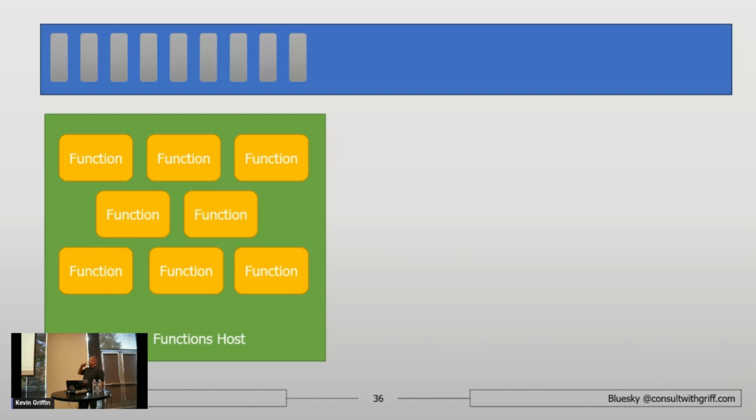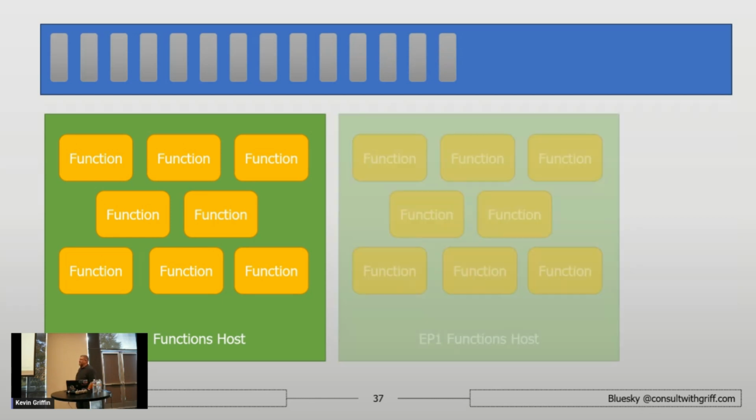A lot of what we're doing is the producer-consumer pattern. So I have a queue. The queue has items in it, and our hosts take things off that queue to process them. Now, as your queue grows, we're producing more. It's called back pressure. And as that back pressure grows, the functions environment is going to detect that and go, oh, I really should give you more instances to handle that load.